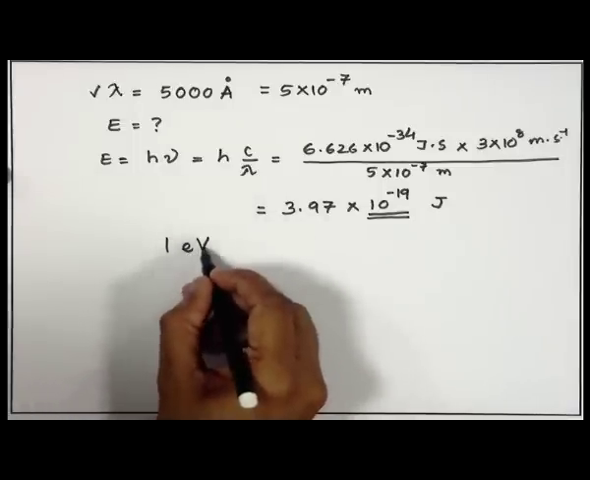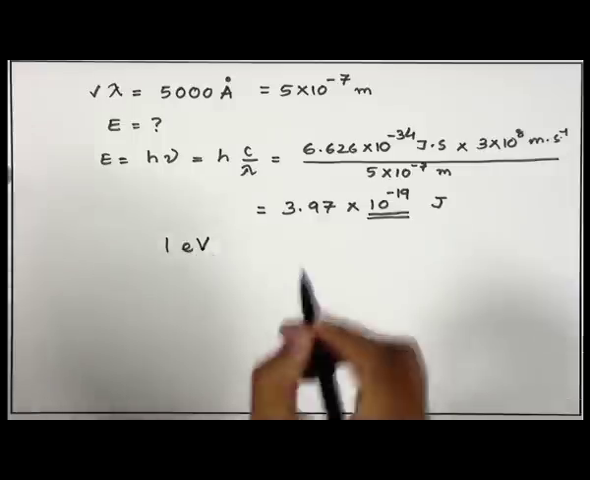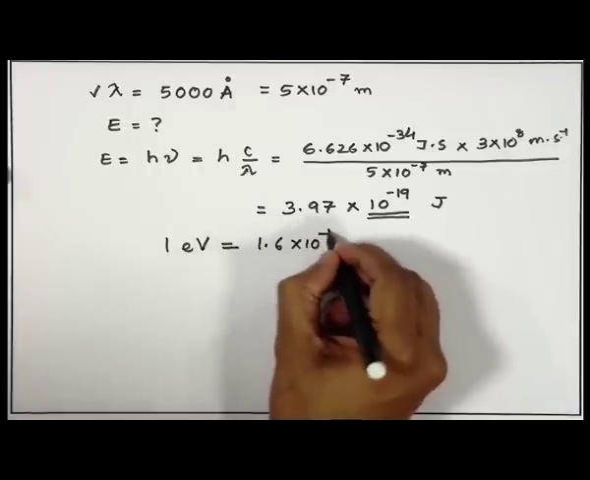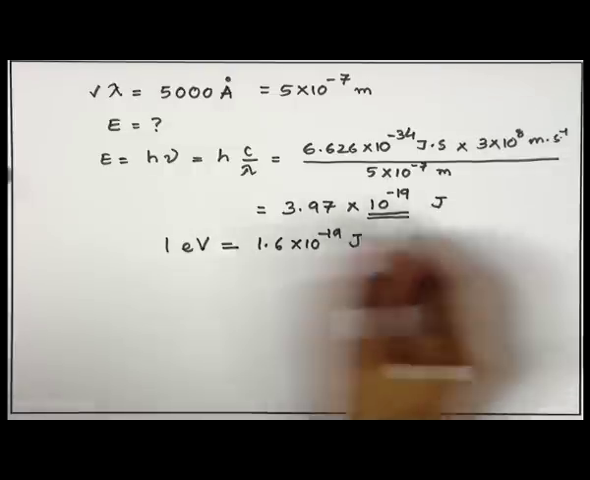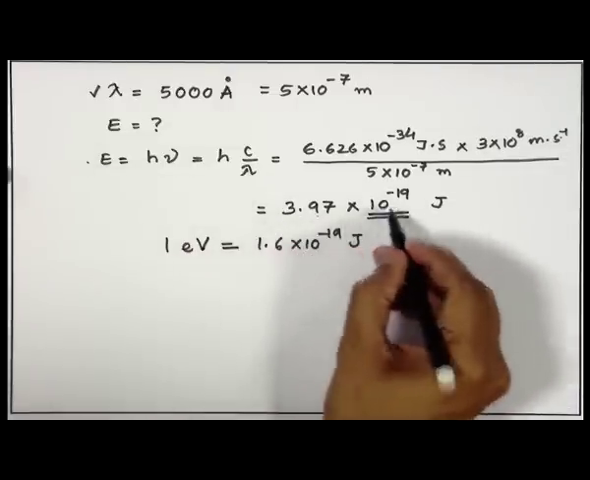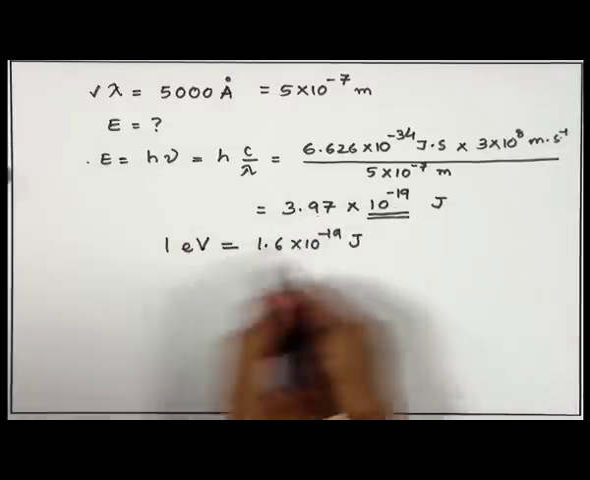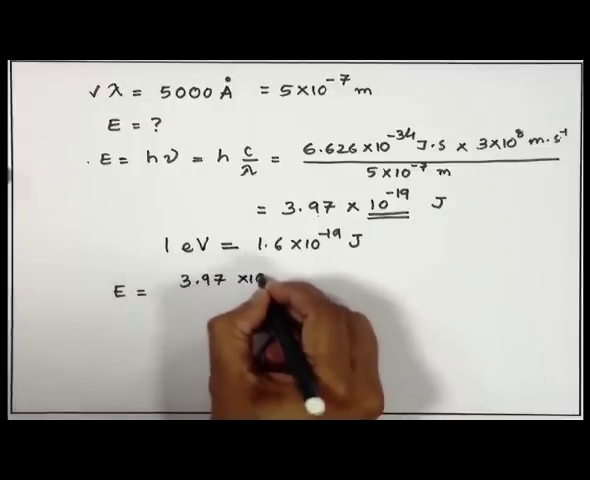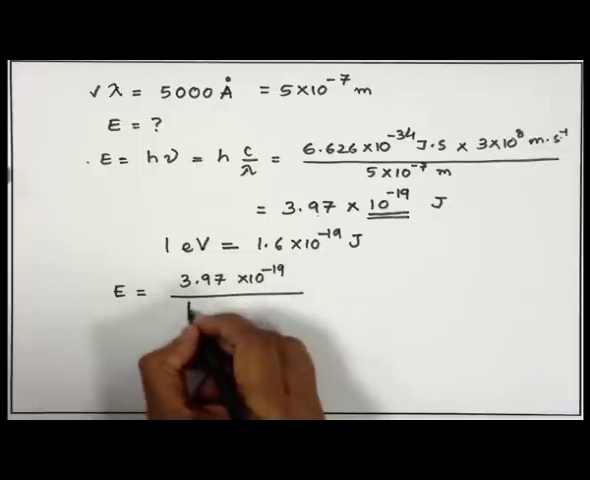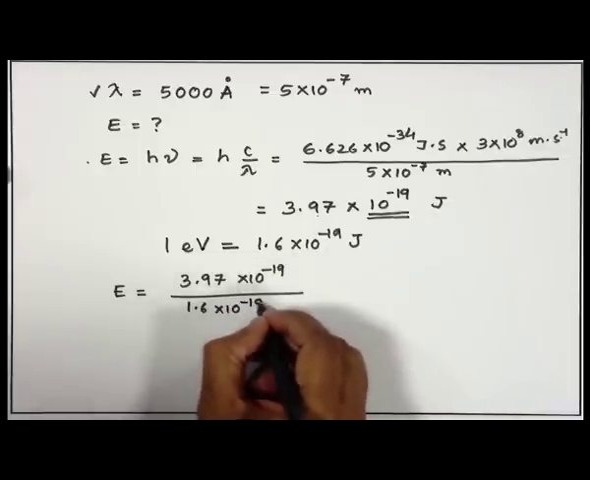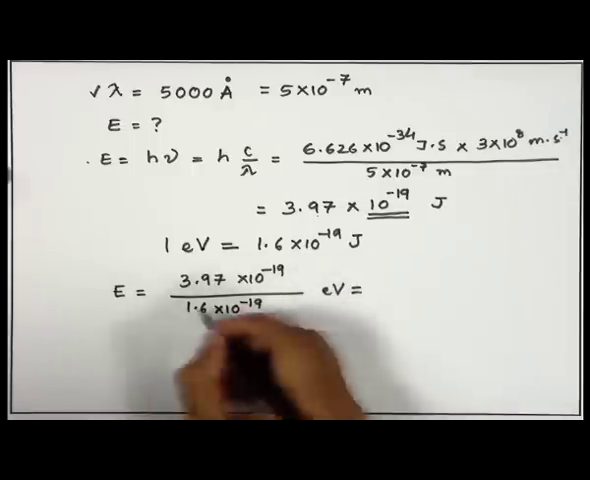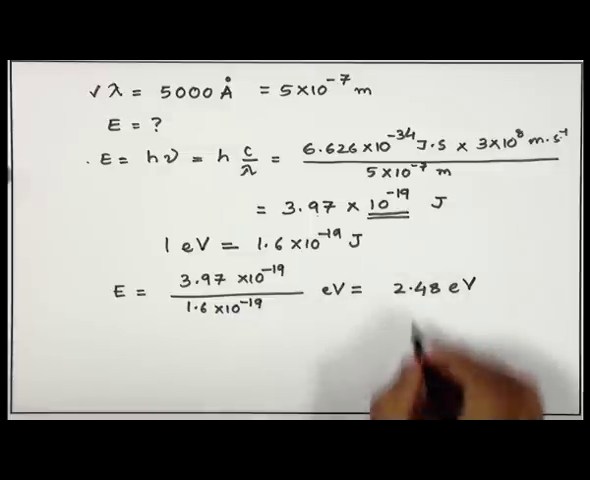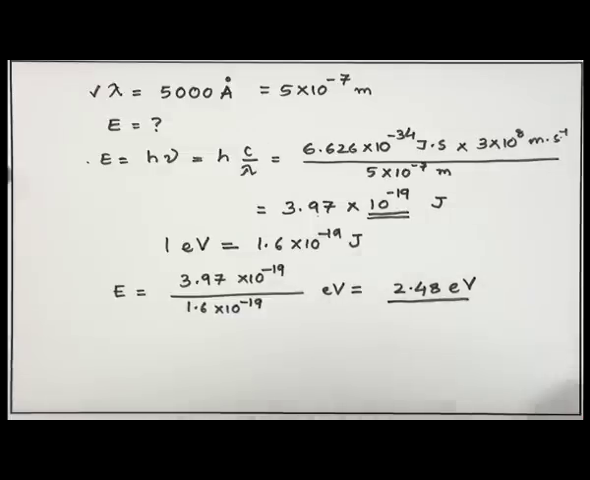It is written as small e capital V, eV, for volt. 1 eV is 1.6 into 10 to the power minus 19 joule. Now, if you try to convert this energy, which is 3.97 into 10 to the power minus 19 joule, to electron volt unit, you would get energy as 3.97 into 10 to the power minus 19 divided by 1.6 into 10 to the power minus 19. The unit is in electron volt, and it comes out to be 2.48 electron volt, and you can see this number is easier to handle.